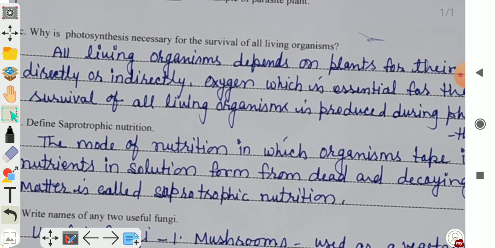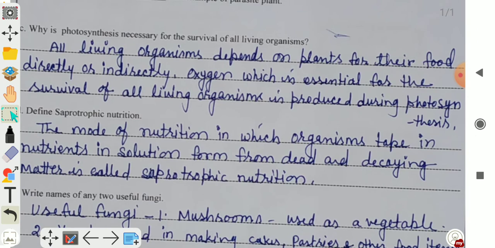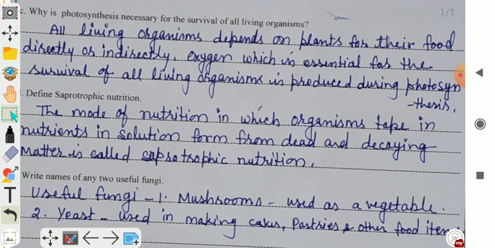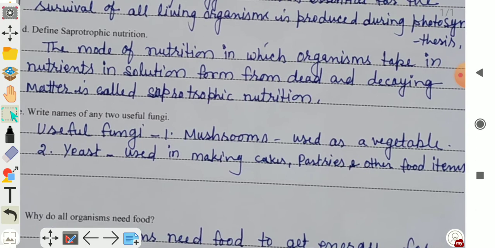C. Why is photosynthesis necessary for survival of all living organisms? All living organisms depend on plants for their food directly or indirectly. Oxygen, which is essential for the survival of all living organisms, is produced during photosynthesis.